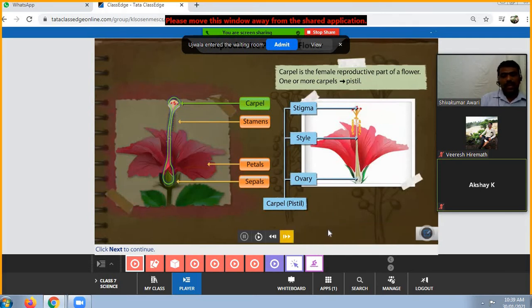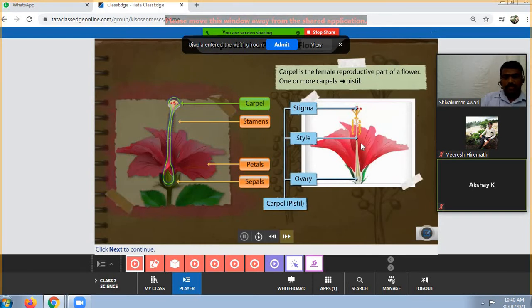Okay, once the pollen grains transfer from stamens or anthers to the stigma, at that time the whole ovary is converted to fruit, and the ovules which are present inside the ovary develop into seeds. Like that, after pollination the remaining parts of the flower fall off, only the ovary remains and it is converted to fruit.